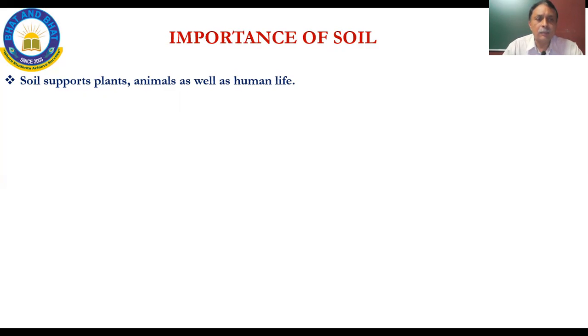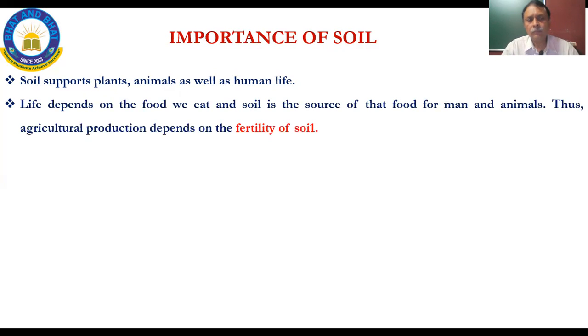Now, soil supports plants, animals, as well as human life. Life depends on the food we eat, and soil is the source of that food for man and animals. Thus, agricultural production depends on the fertility of soil.